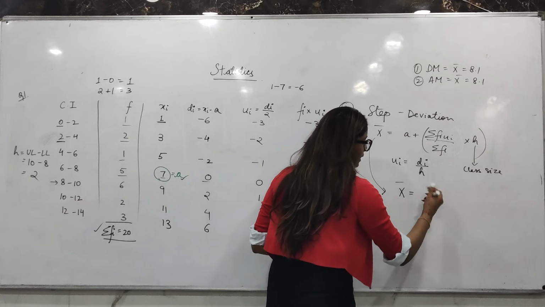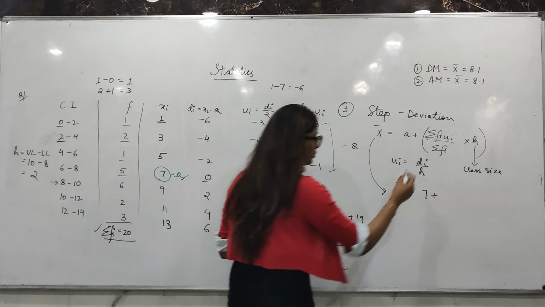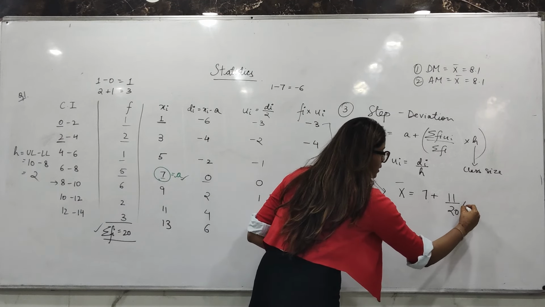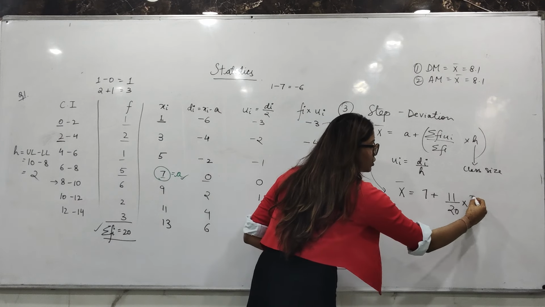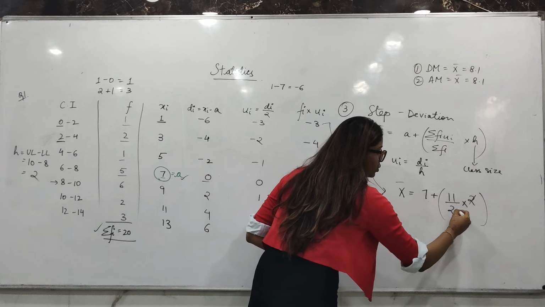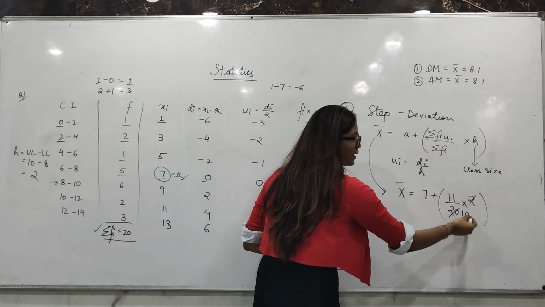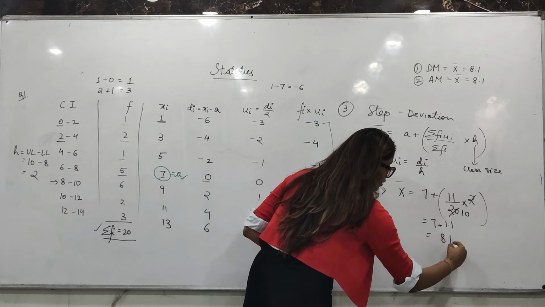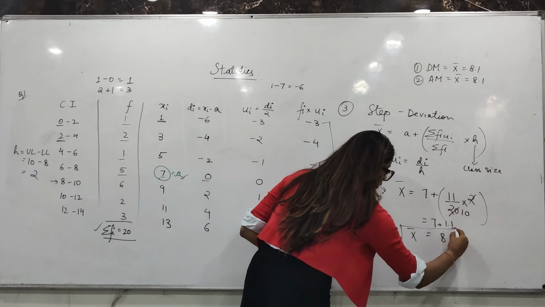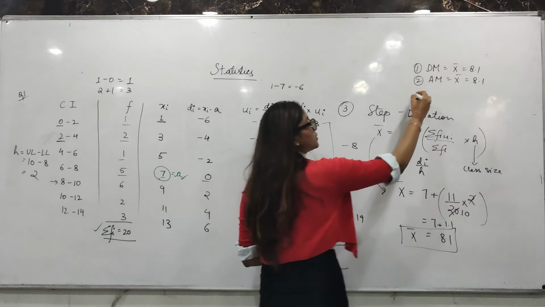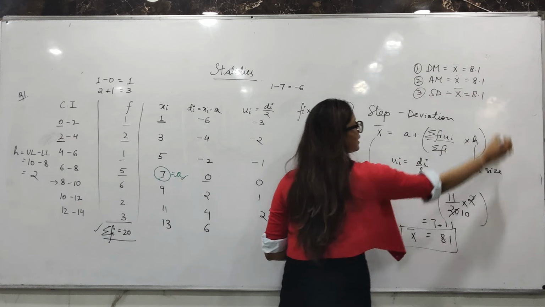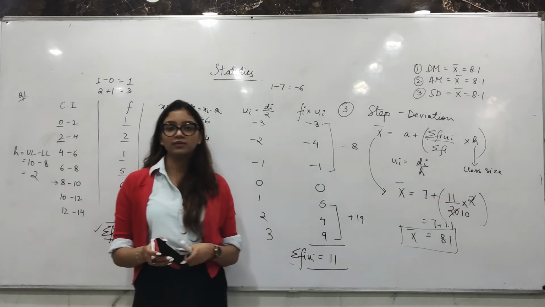Now let us put everything in the formula. X bar: a is 7, sigma fi ui is 11, sigma fi is 20, into h also, and h was 2. 2 and 20 cancel to give 10. 11 upon 10 is nothing but 1.1. 7 plus 1.1 is 8.1 again. So from the third method also, which is step deviation, we get x bar as 8.1.